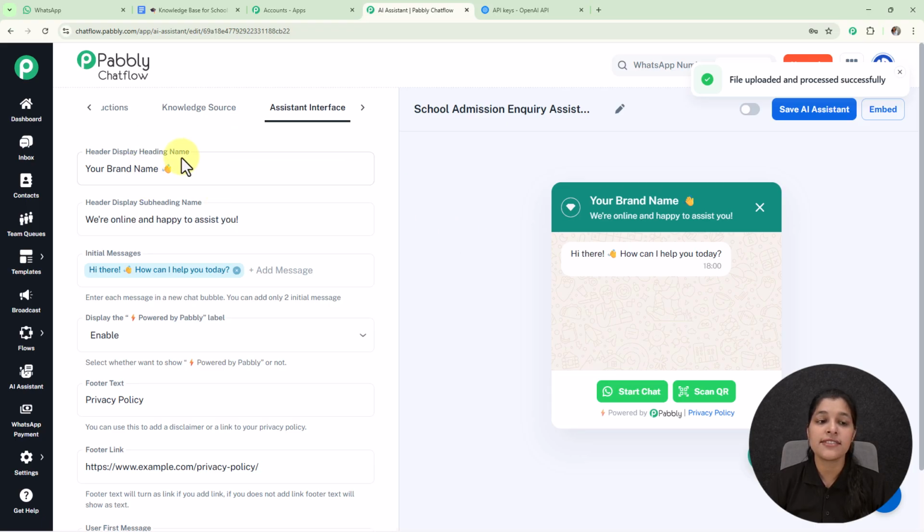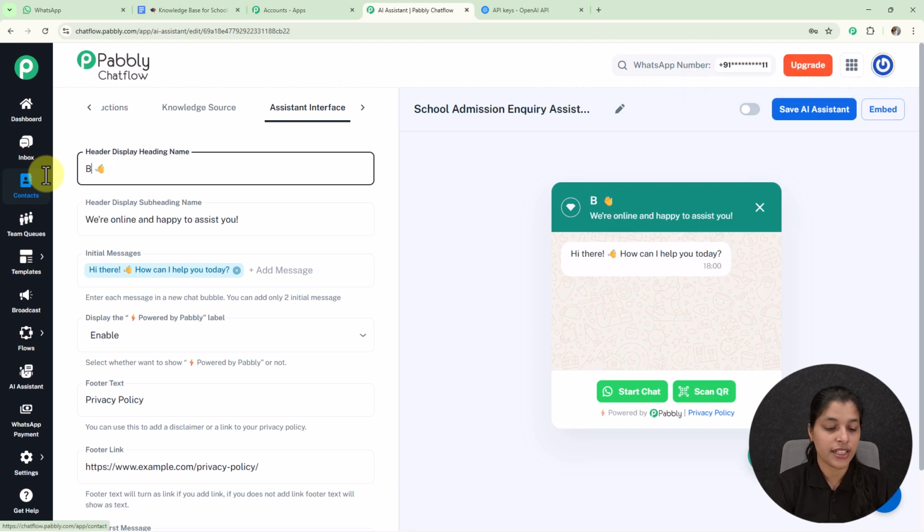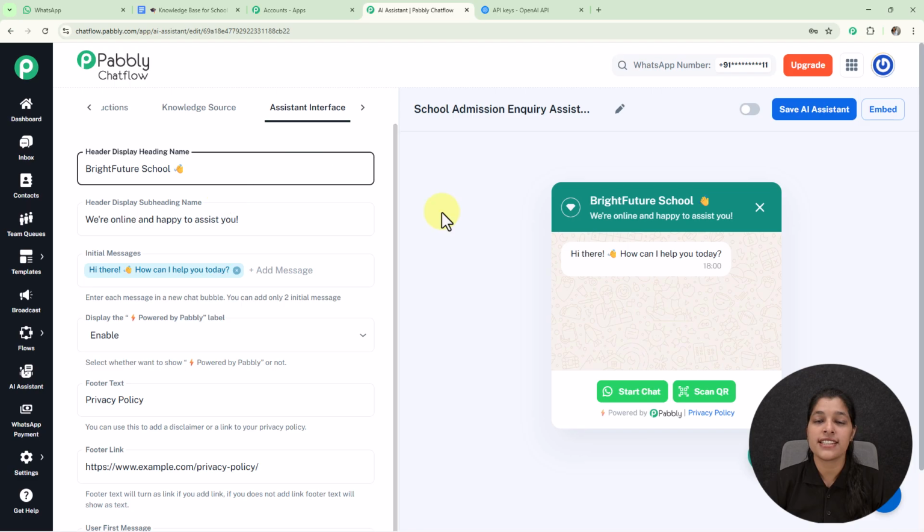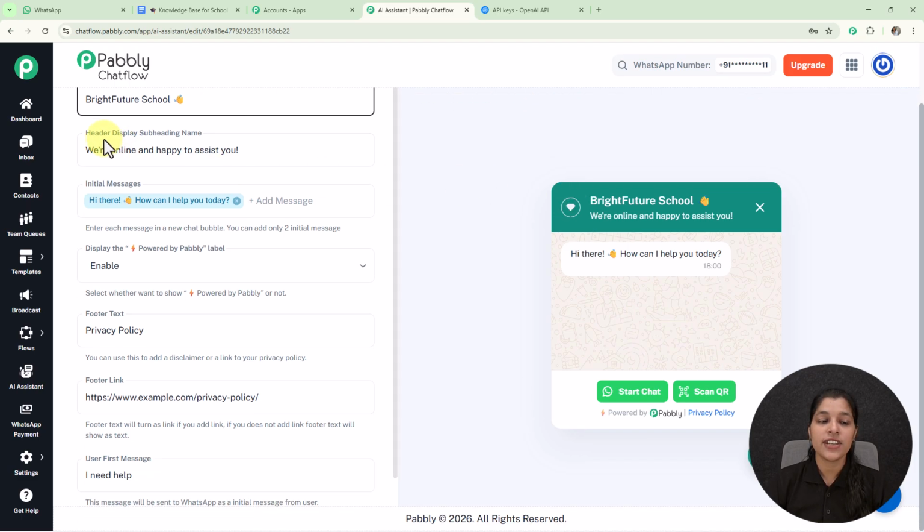So here we are getting this first field for entering the header display heading name. So here I'm going to enter it as Bright Future School, and as I'm entering the name you might observe one change in the preview of your chatbot on your right hand side. And here we are getting the same header display heading name which I have recently entered, so you can enter it according to you. Now we are getting this field for entering the header display subheading name, and here we are already getting a subheading name that is We Are Online and Happy to Assist You, and this subheading name can also be seen on the preview of your AI assistant.